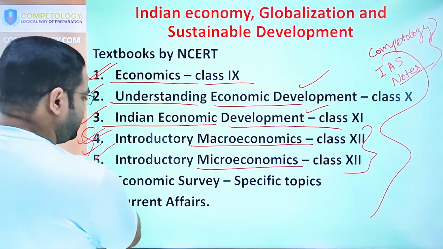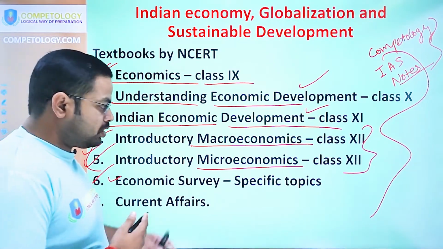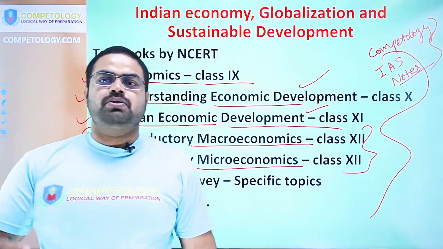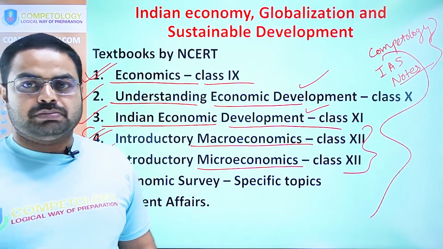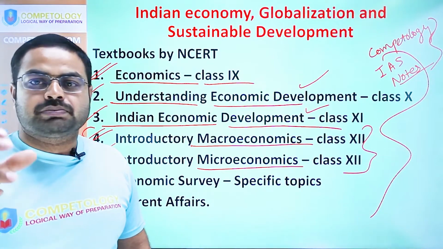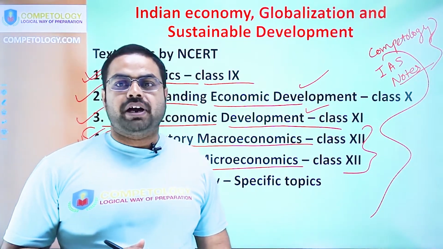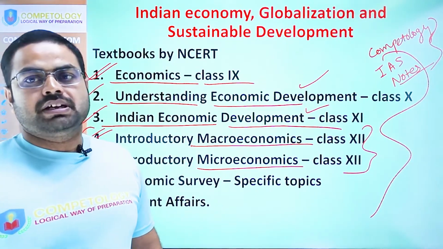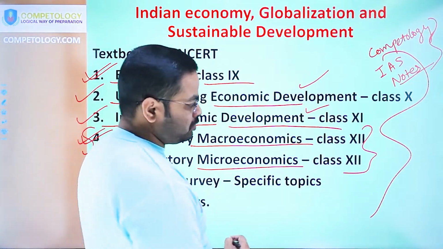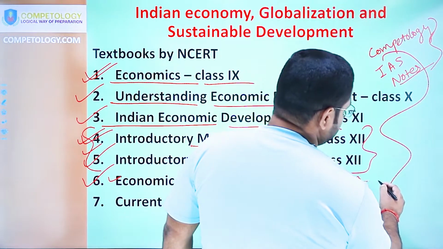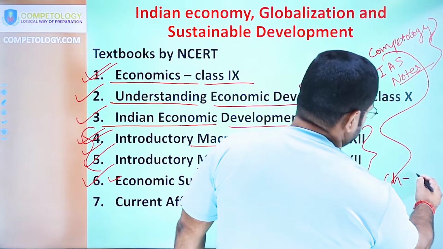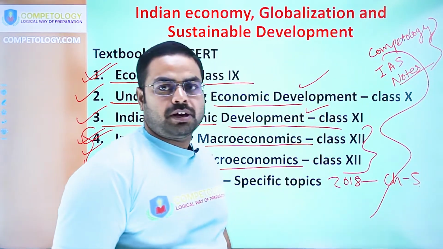And thereafter, the Economic Survey. The Economic Survey is mentioned here to answer sustainable development related questions, because in the Economic Survey now a specific chapter is provided for sustainable development of the economy. So go through the 2018 Economic Survey, chapter 5, on sustainable development.